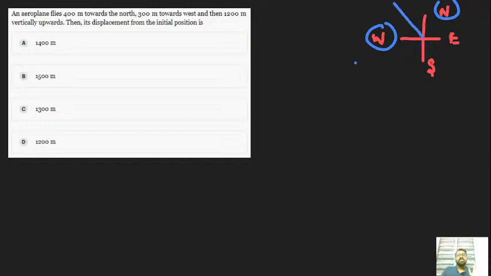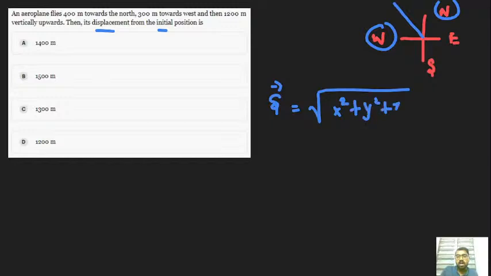What they finally ask is the displacement from the initial position, the same question that we saw at the beginning of the session. You can denote the displacement as s vector or r vector. The formula is the square root of x square plus y square plus z square.